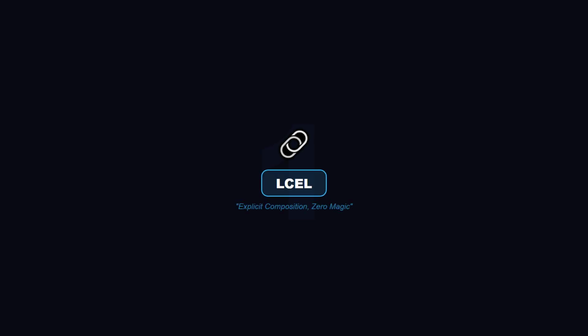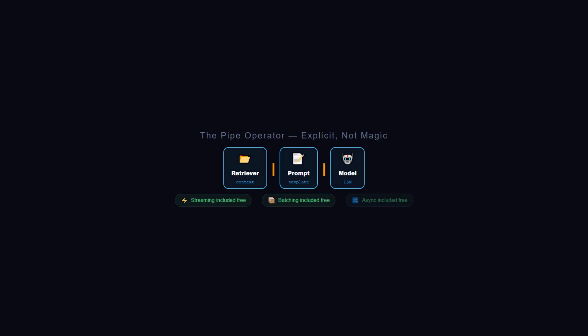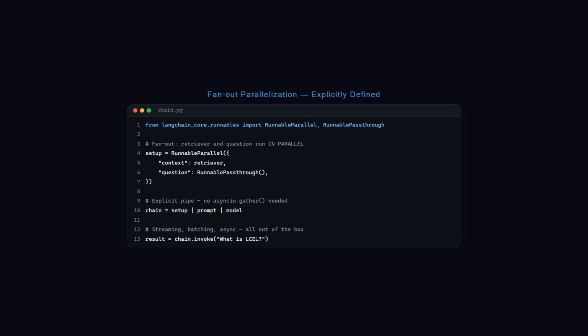LCEL isn't magic parallelization. It's a declarative way to compose steps. By defining your structure with the pipe operator, you get features like streaming and batching out of the box. Most importantly, it makes complex patterns like fan-out parallelization easy to define without manually managing asyncio.gather. It turns your logic into a transparent, executable graph.